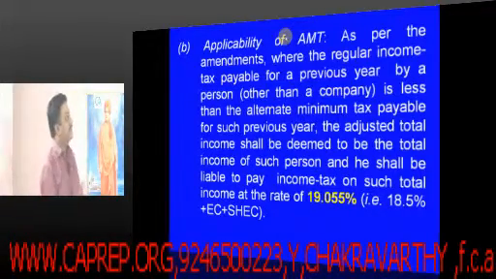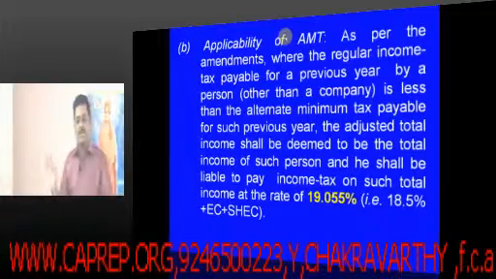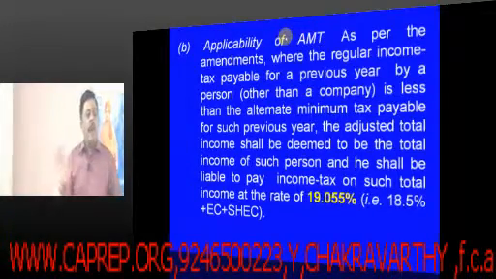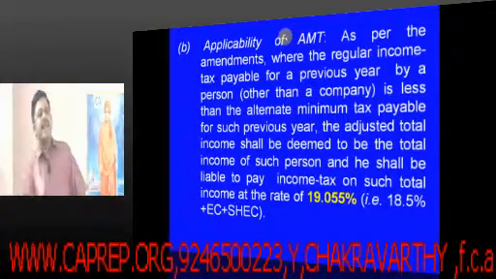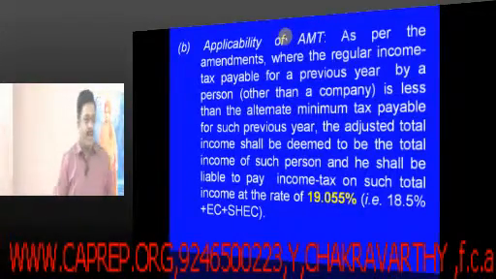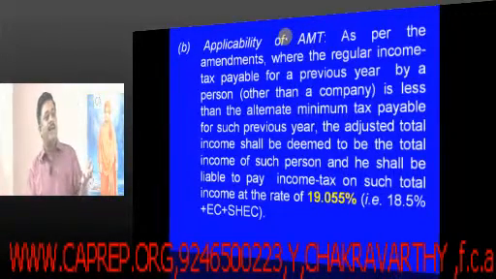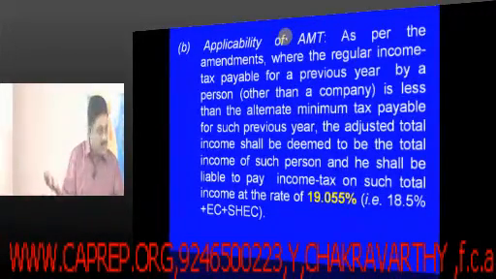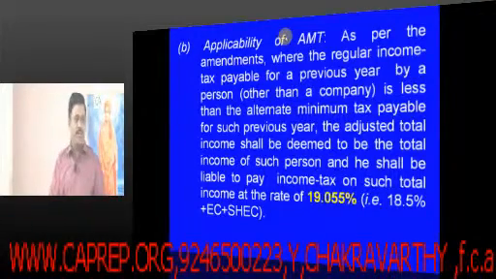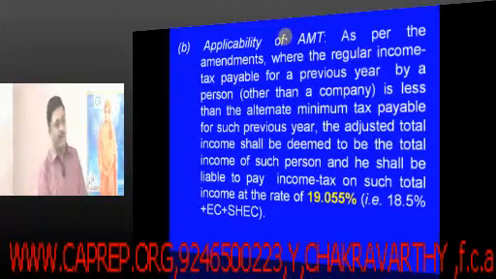Then what you do is, you see what are your book profits and apply this 18.5% plus that educational cess and all. Then you compare the regular tax with this particular amount which I told, that on book profits you are applying this particular rate.